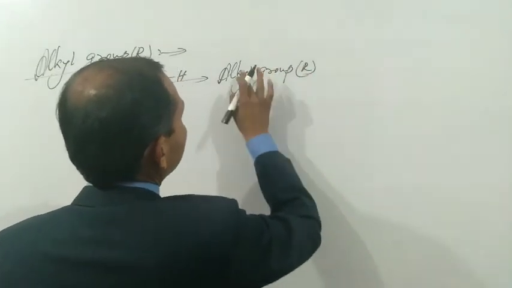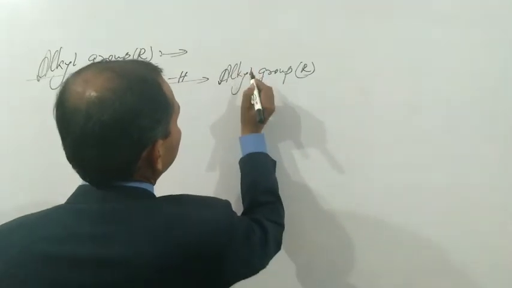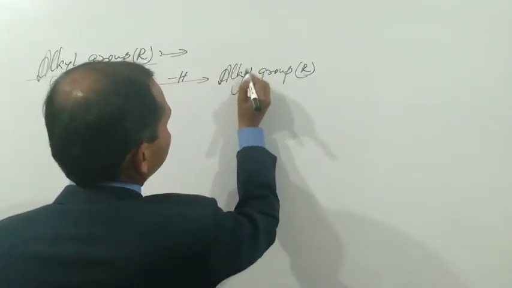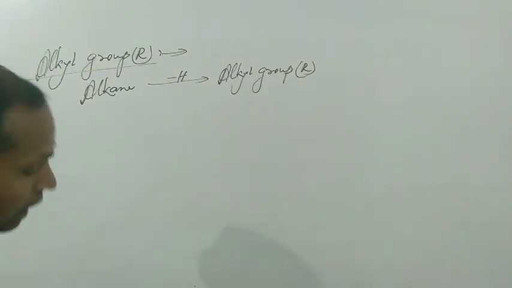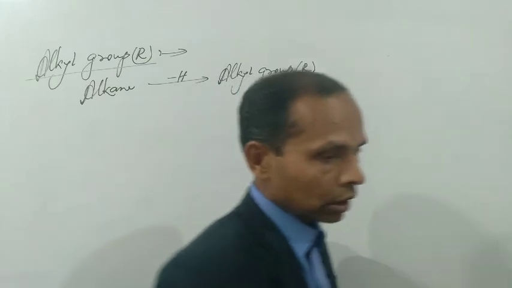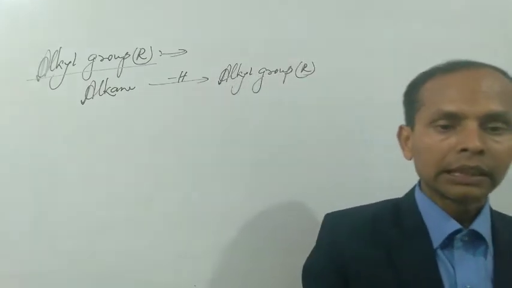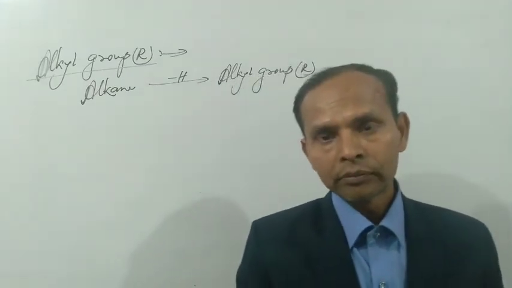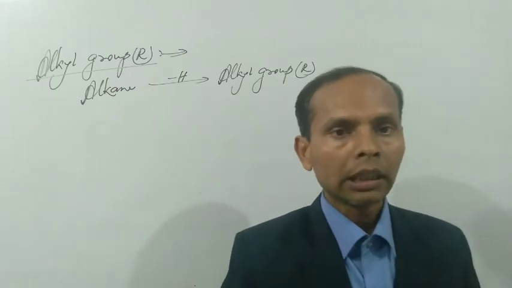That is denoted by R. It means in case we can remove only one hydrogen atom from any alkane group, the group so obtained is called alkyl group.